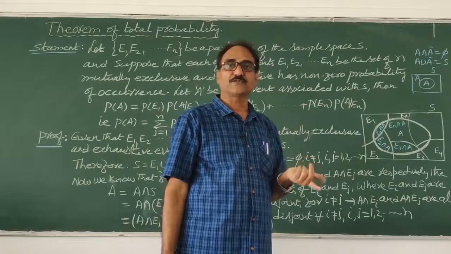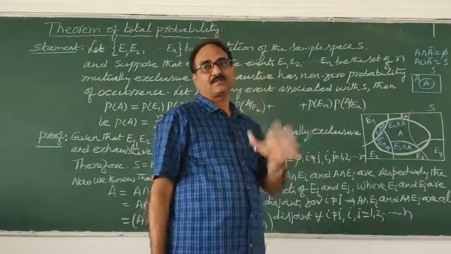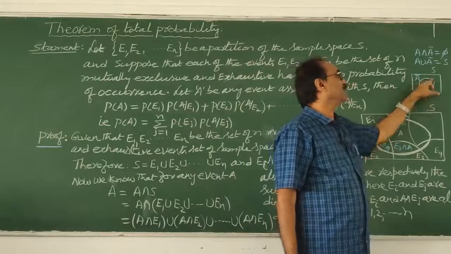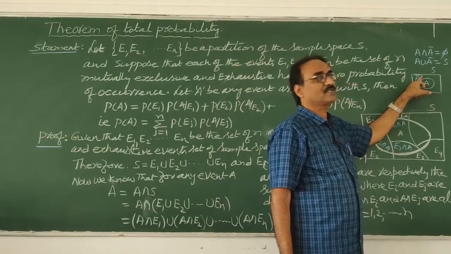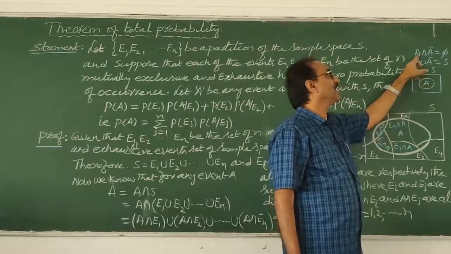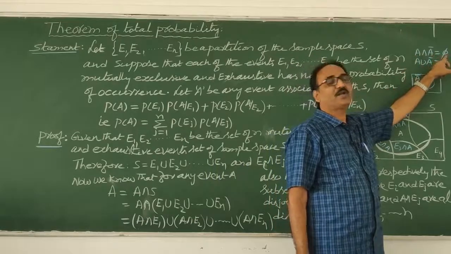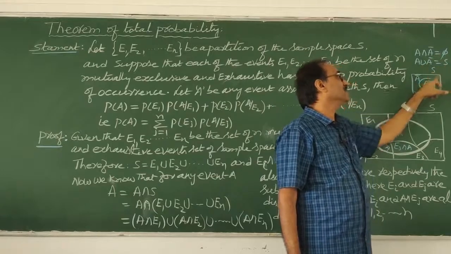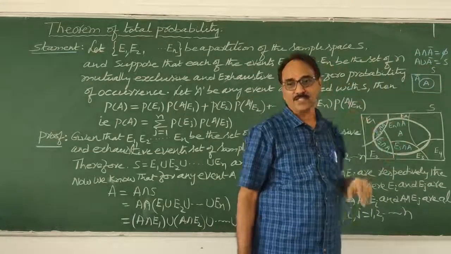Disjoint events, you can also say mutually exclusive, mean the same thing. So this is a sample space. In that, event A is there. The outer region is called A complement. A intersection A complement has nothing in common, but A union A complement is the entire sample space. Then the events are said to be complements of each other.